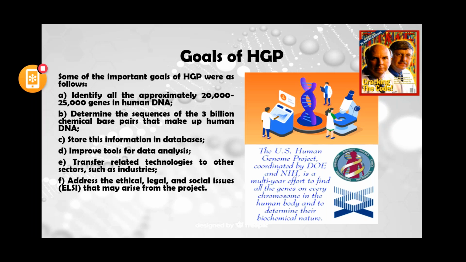And to retrieve this data, improved tools must be available, along with advanced technology to store this type of data, and there must be some library. So they considered all this in mind, and they started this Human Genome Project